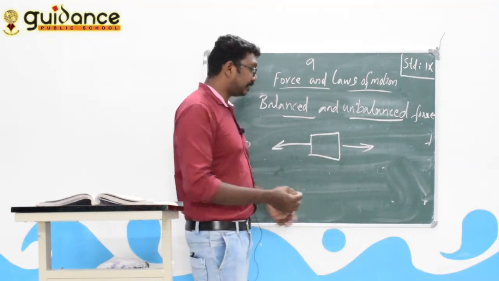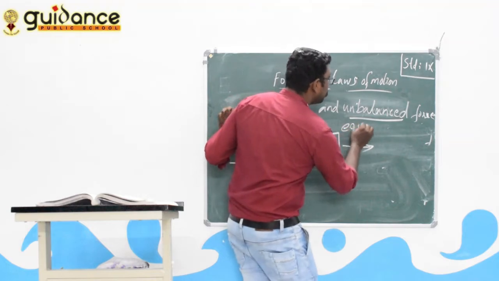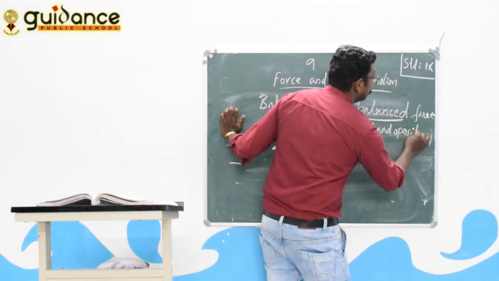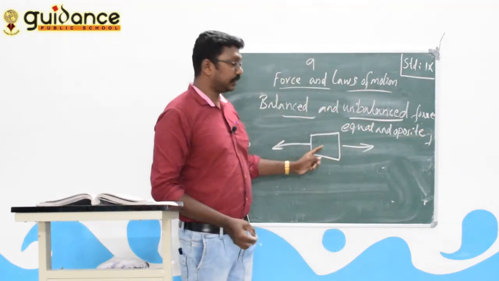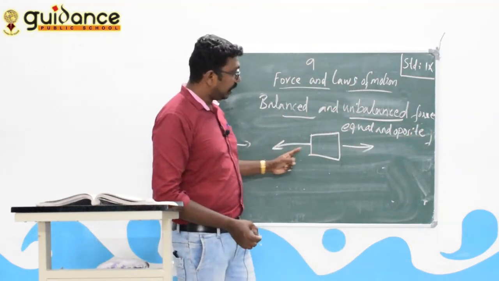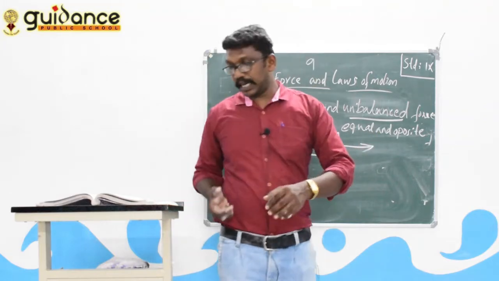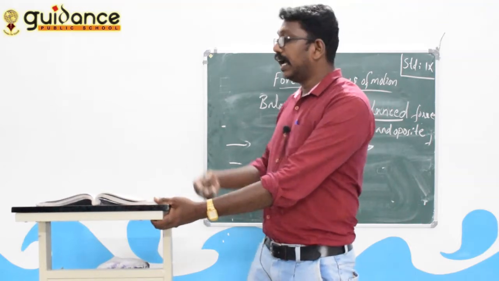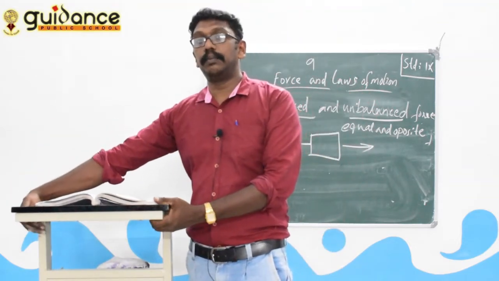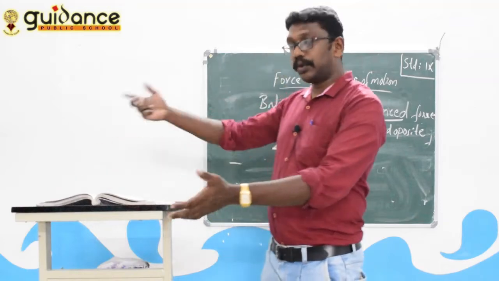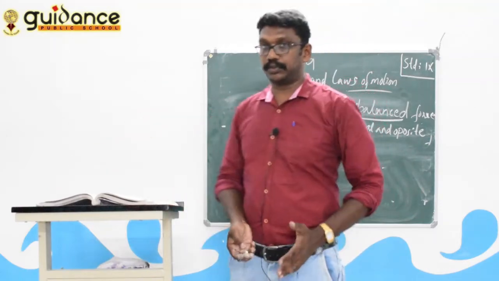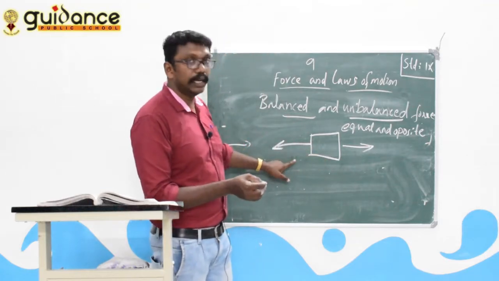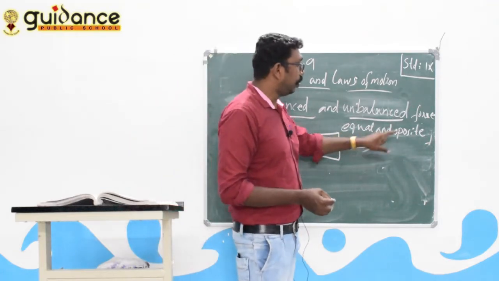equal and opposite in direction. That means net force. Here is this direction and here is another direction. For example, I am pulling this table to my side, and another guy is pulling that table in the opposite direction. Two are applying the same force. Does this move? This table does not move because the force is equal and opposite.